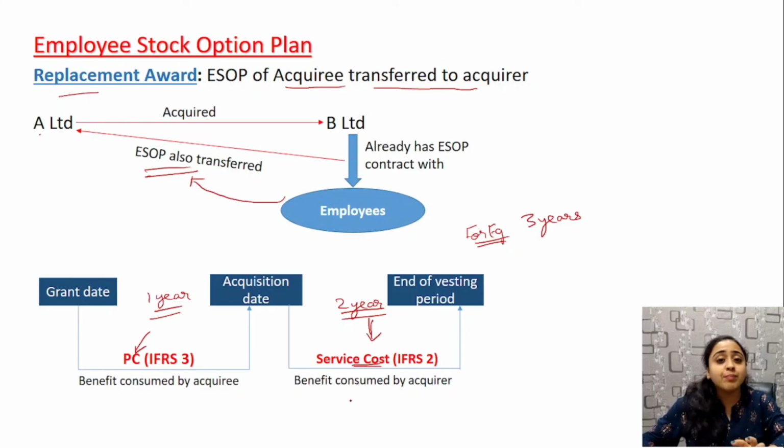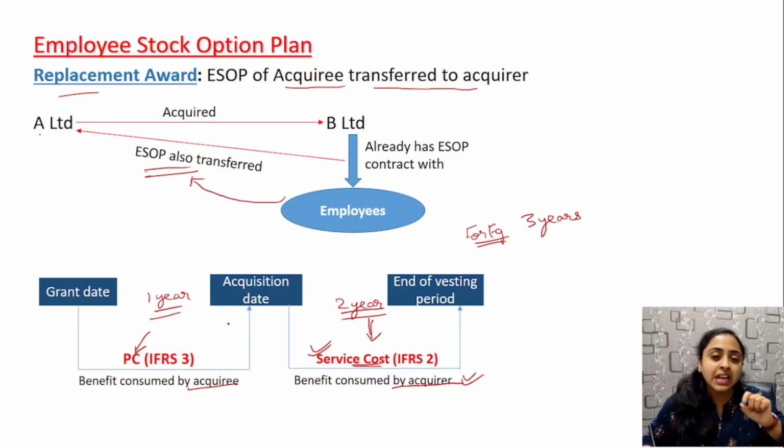Why? Because the first year is being consumed by the acquiree, whereas after acquisition the 2 years of expenses will be covered and consumed by the acquirer. Therefore, if the acquirer consumes the facilities and the services of the employees, then it will be considered as service cost, whereas if it purchases it, then it will be considered in PC. Purchase consideration will be according to the standard IFRS 3, whereas service cost will be calculated according to IFRS 2.